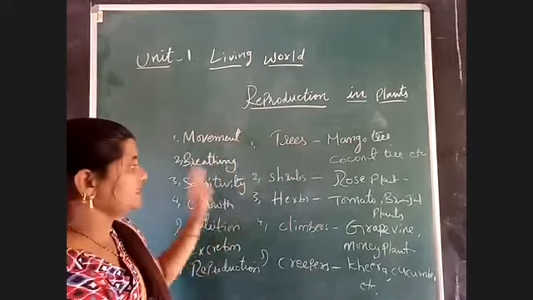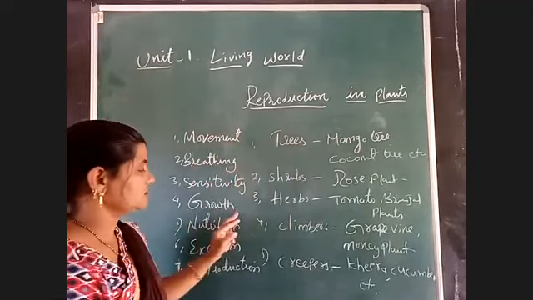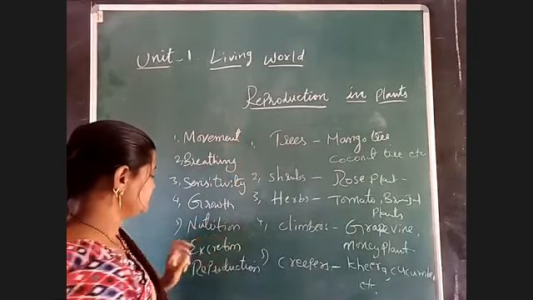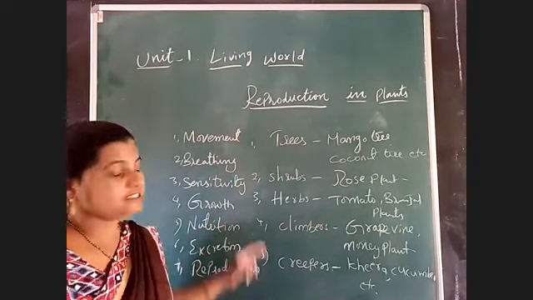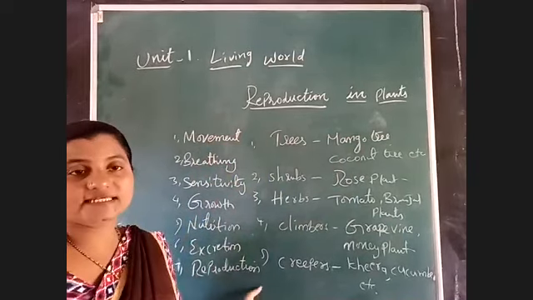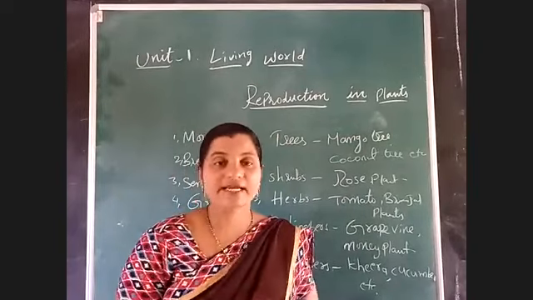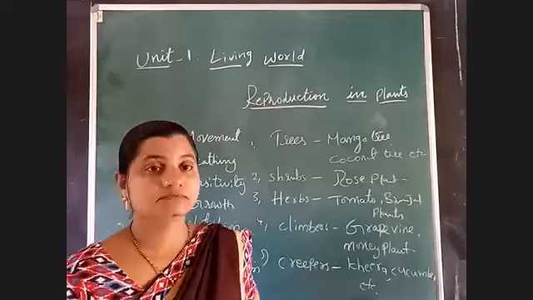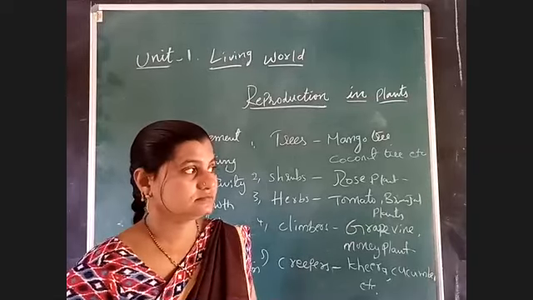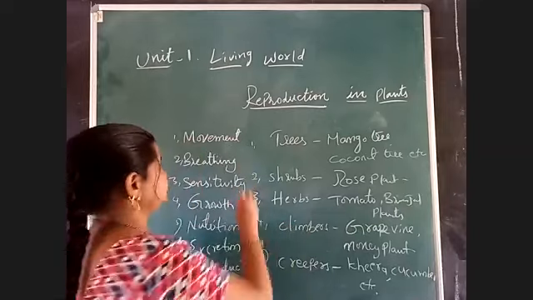Movement, breathing, sensitivity, growth, nutrition, excretion, and reproduction. These are all the functions we can see in the plant. Now we are going to read one by one. First of all, movement.